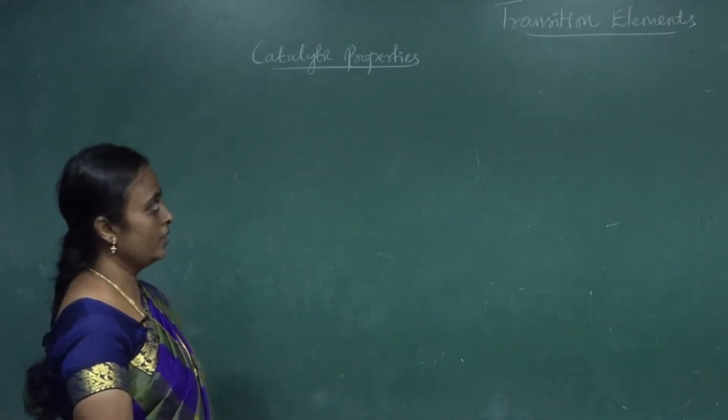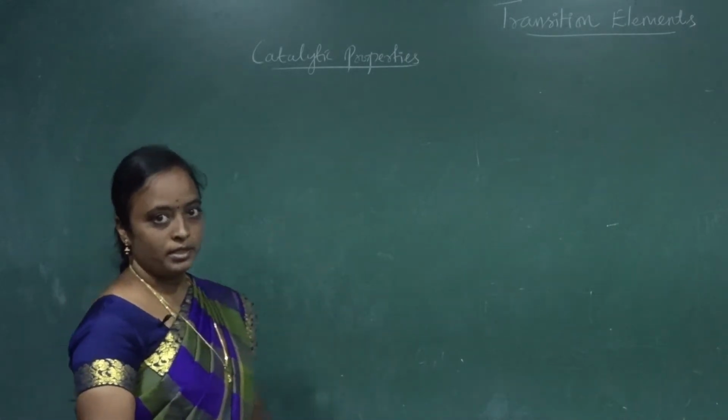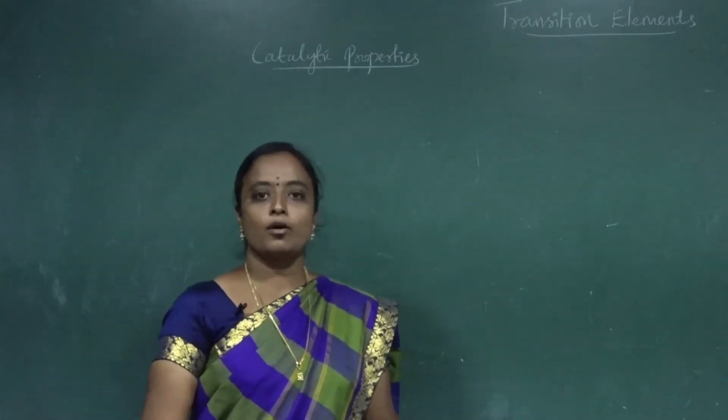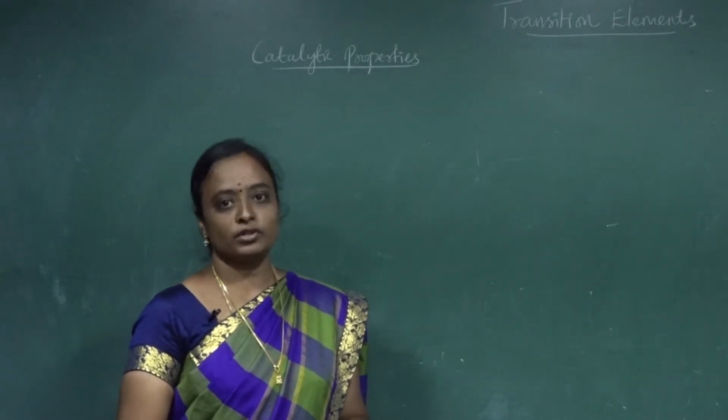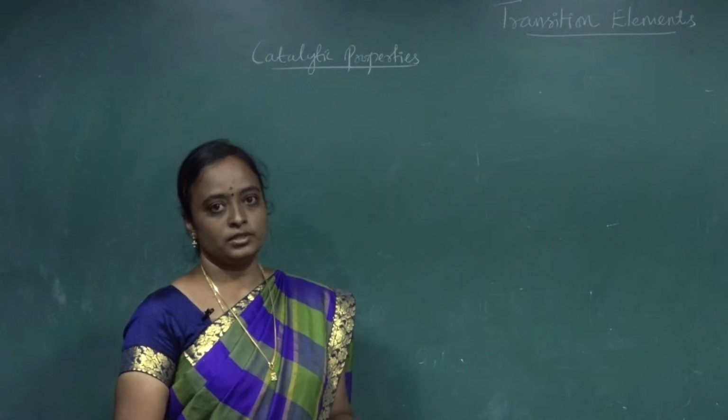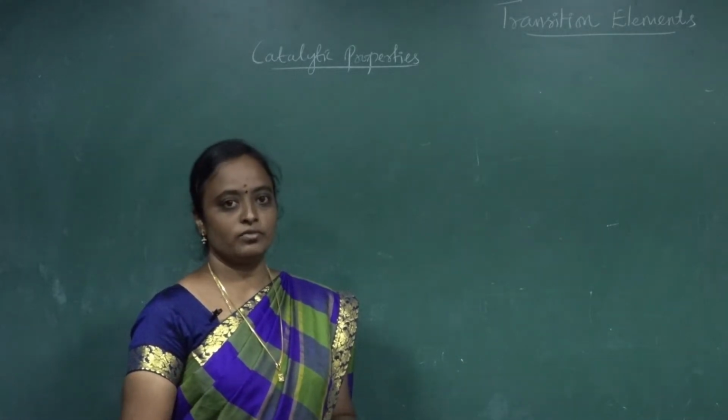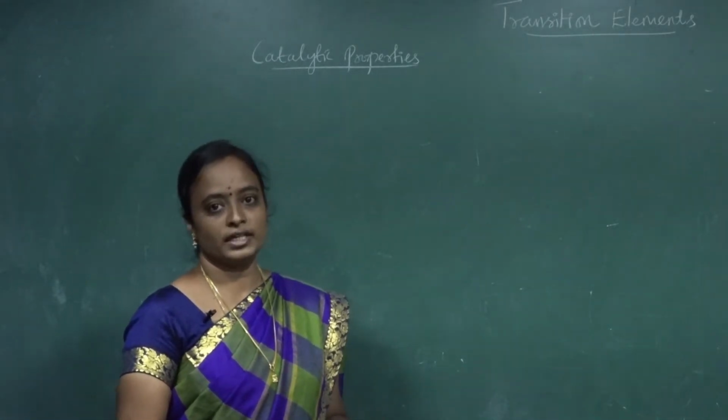So far we have taken the transition elements in the elemental state or in the compound state. They are used as a catalyst in many processes. So what are the processes? What is the example for that? Why we are using them as a catalyst, we can see.